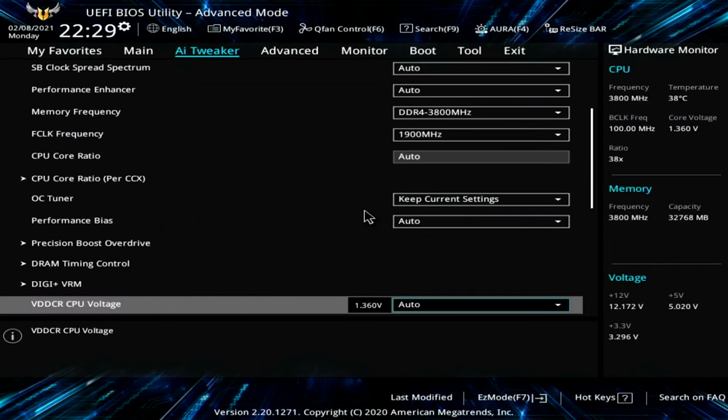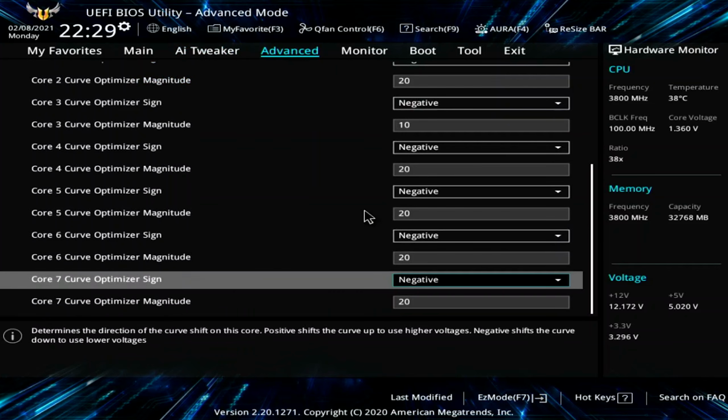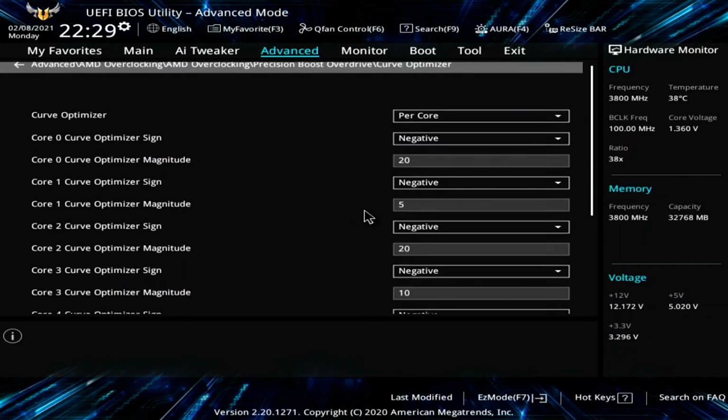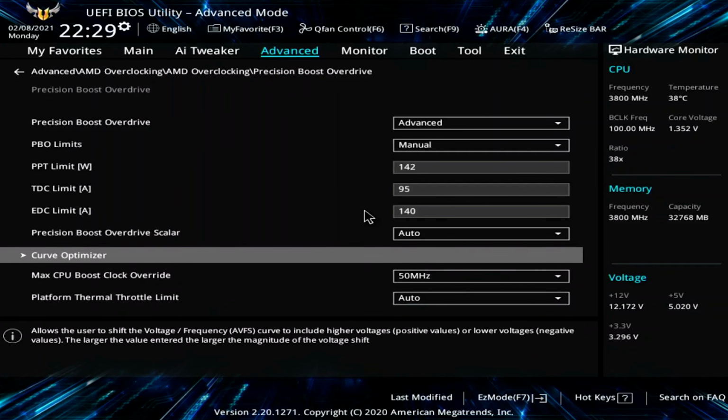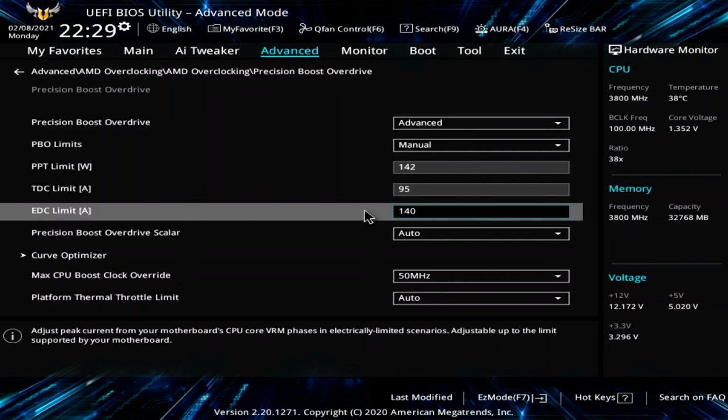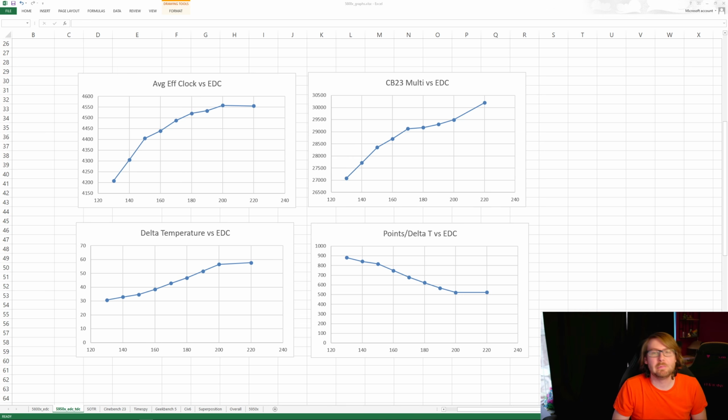So we're going to go back out and look at some graphs I did of the power limits here to see how they act and how you should set them, because at some point it's almost like a personal preference to figure out the power limits. Okay, so now we're going to set our power limits. We're going to start with EDC because I think that has the most influence on boosts and scores.